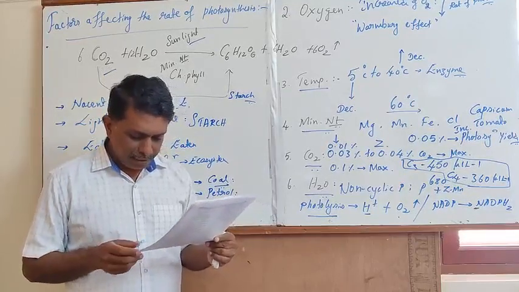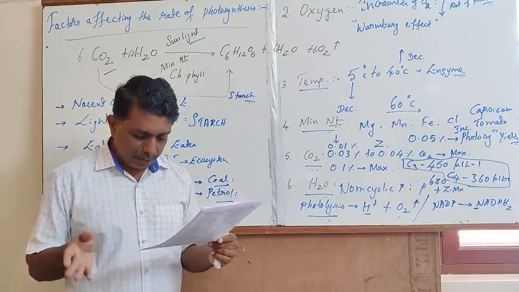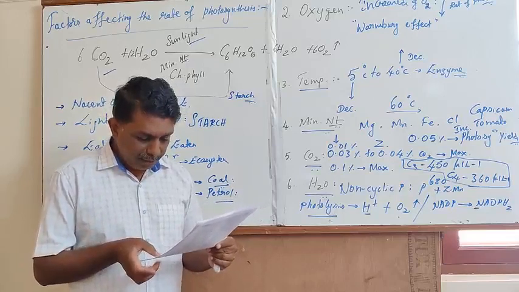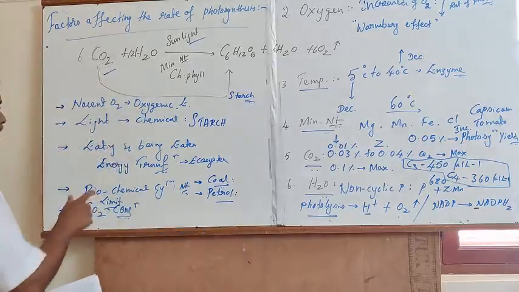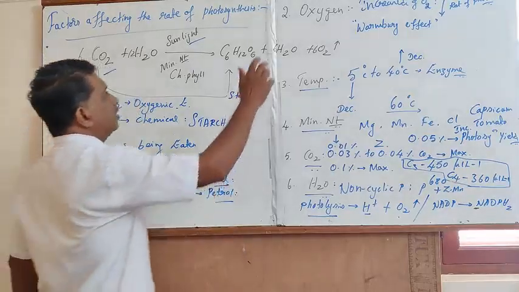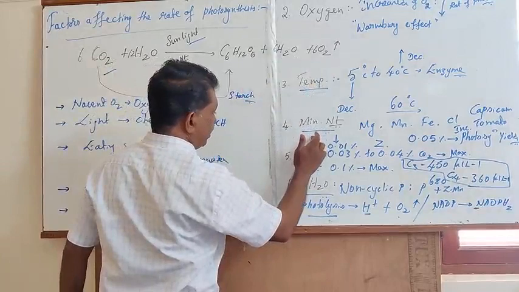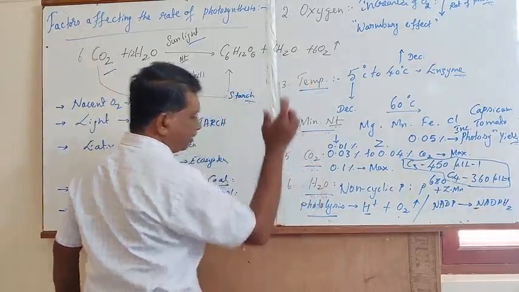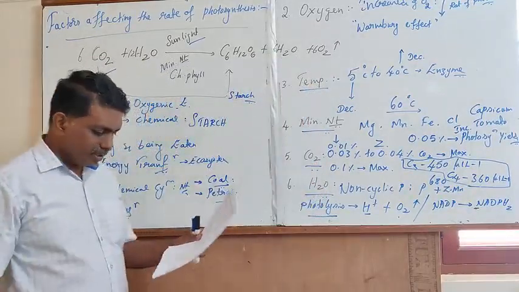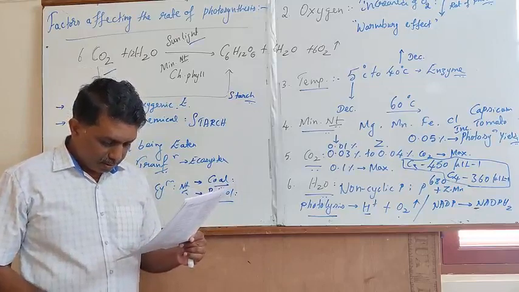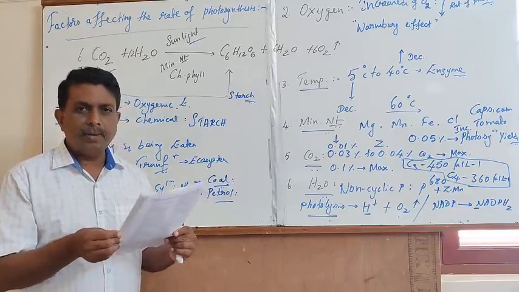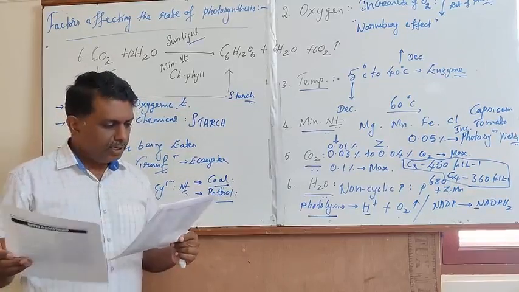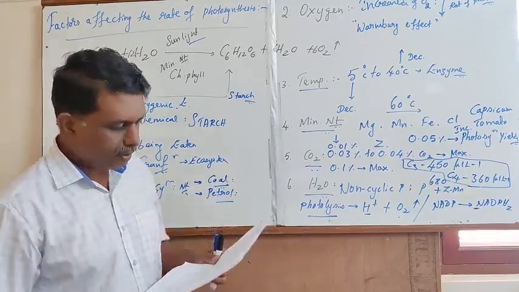Next question: which one of the following is not a limiting factor for photosynthesis? Some of the important limiting factors are light, temperature, mineral nutrients, carbon dioxide, and water. In that, sound is not a limiting factor.